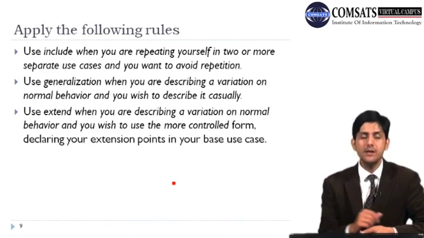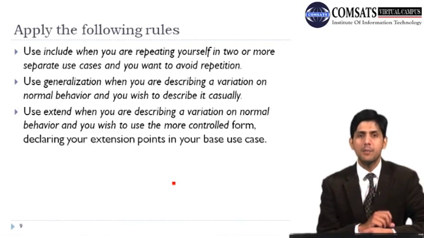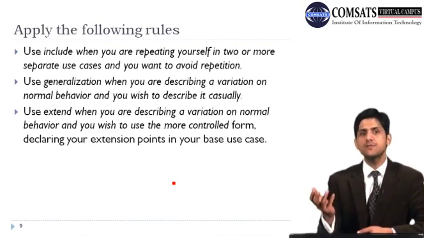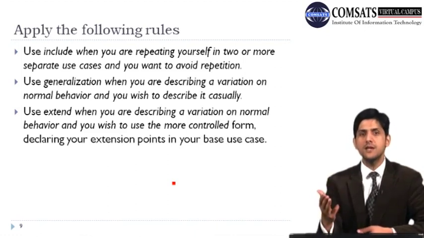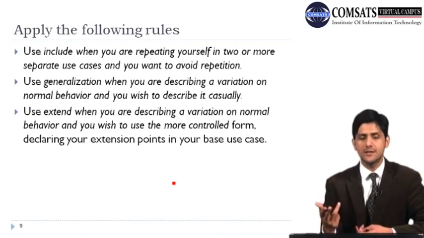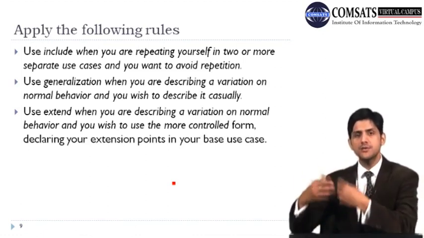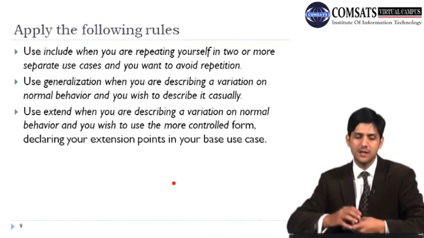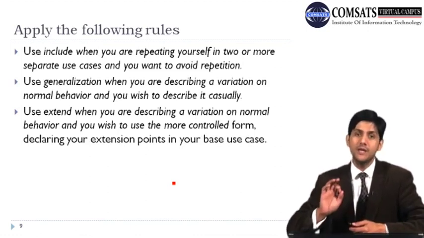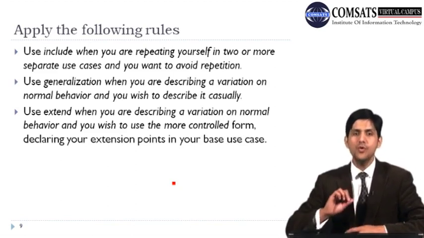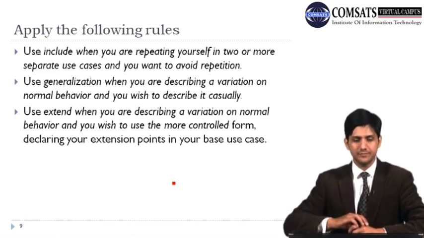Okay, so for example, if you remember our generalization example, we were saying capture deal, but within capture deal we have this base functionality of limit exceeded as well, so that we can only capture the deal if our limit is not exceeded. So it is using that base functionality, but it is doing a bit more. So we are mentioning this generalization relationship, and we use extend when we are describing a variation on normal behavior and you wish to use the more controlled form, declaring your extension points in your base use case.